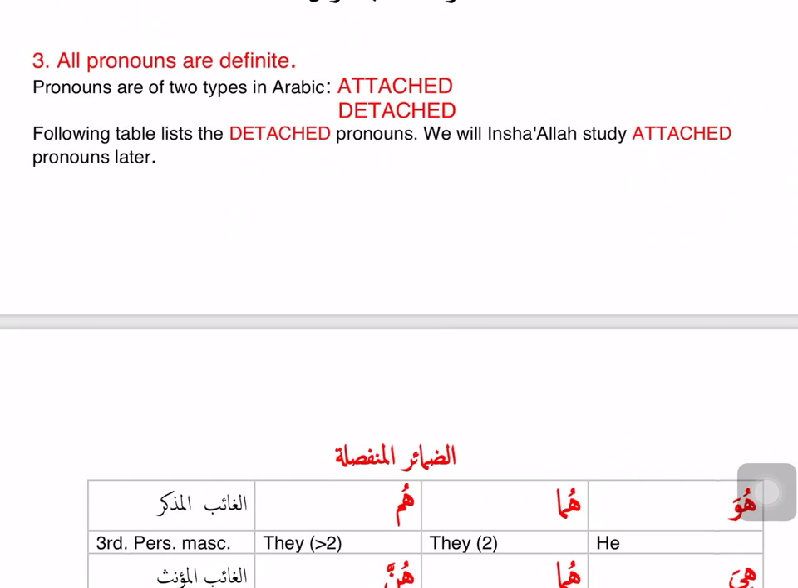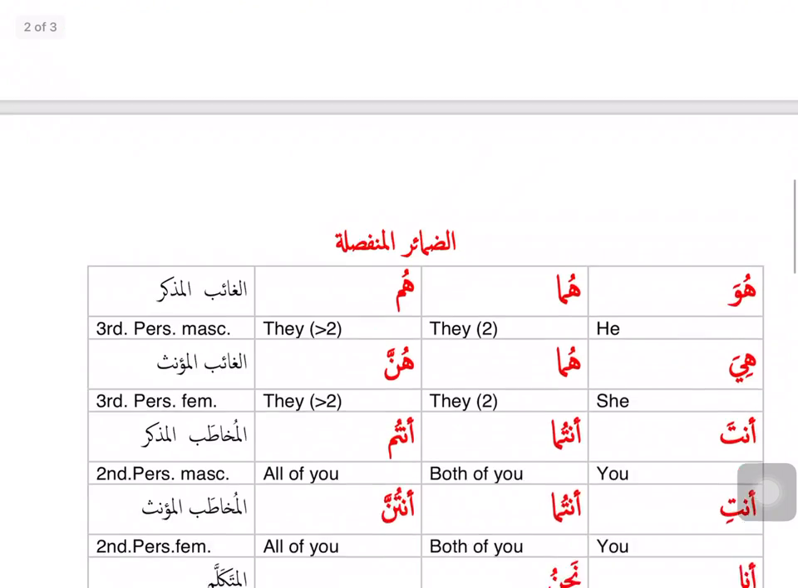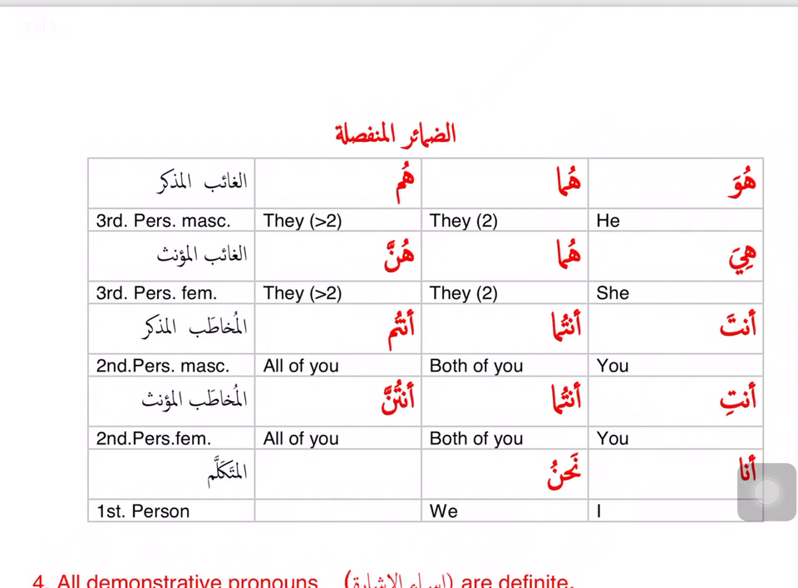Attached, as the name suggests, such a dhamir gets attached to another word, and if you are just looking at the word, it will seem like one word, but it has a dhamir in it. So those are the attached pronouns, and we are not talking about them right now. The second category of pronouns are the detached pronouns. As the term suggests, these words are not attached to any word, they are standalone. So let's look at the detached pronouns.